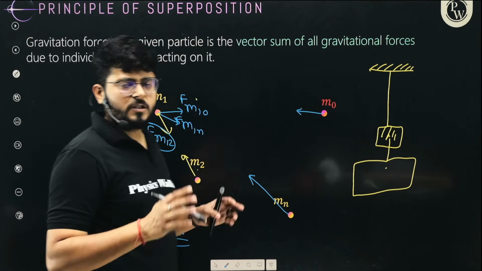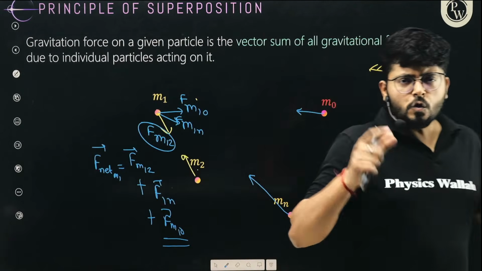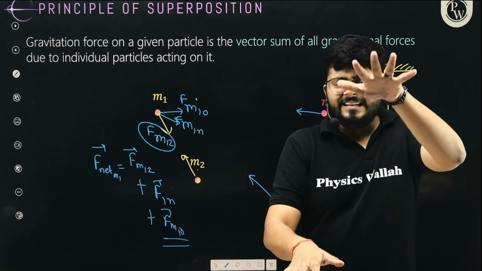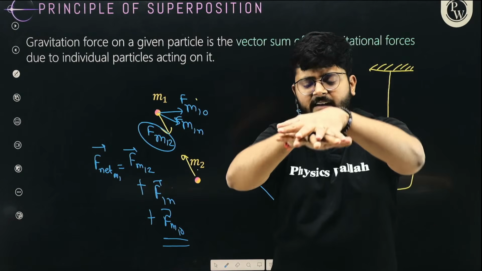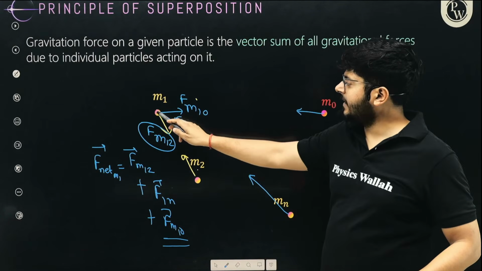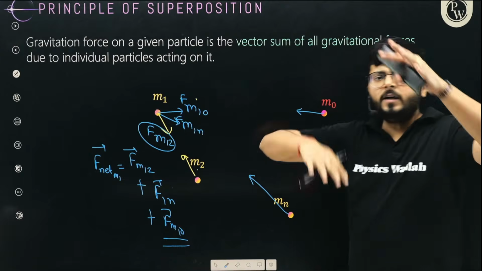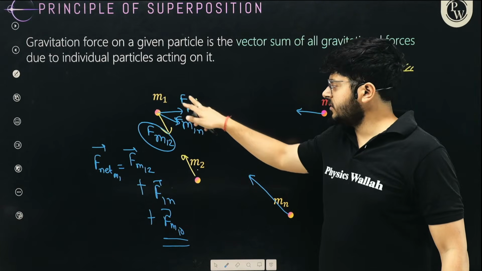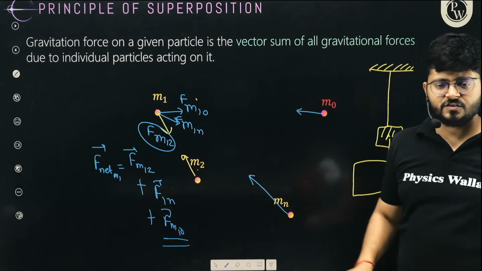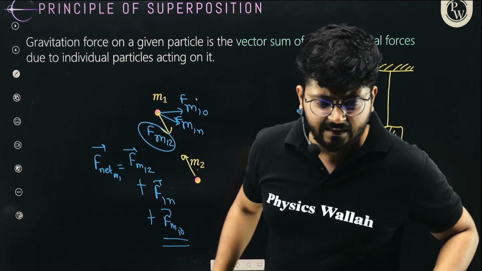All those forces must be added vectorially. Superposition means when one thing superimposes over the other. So here the forces acting on this one object are superimposing, stacking one over the other. So the net force is simply adding up in a vector format like this. The net force is acting like this.